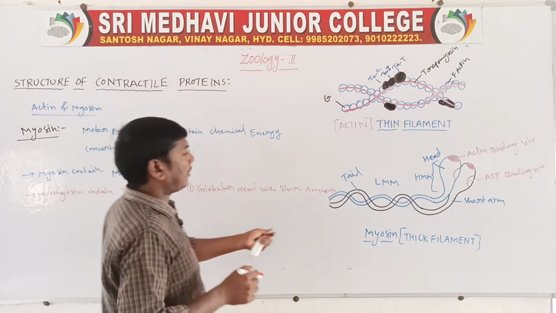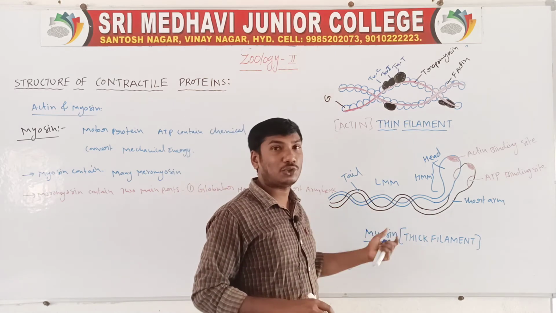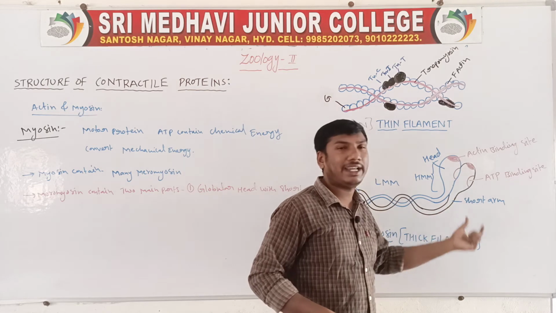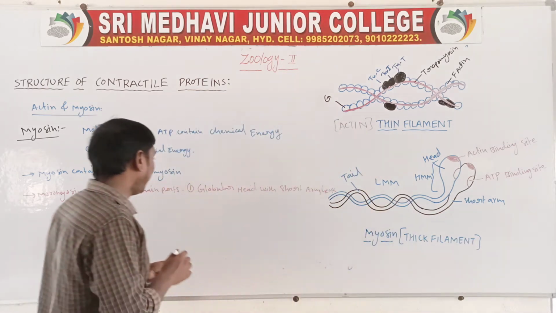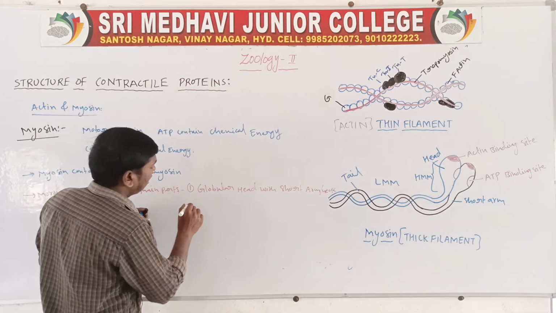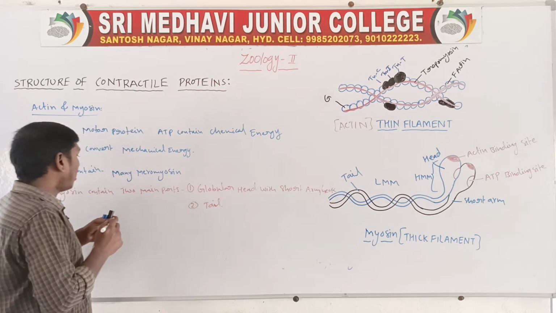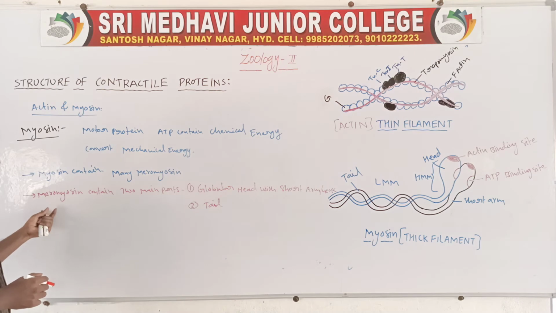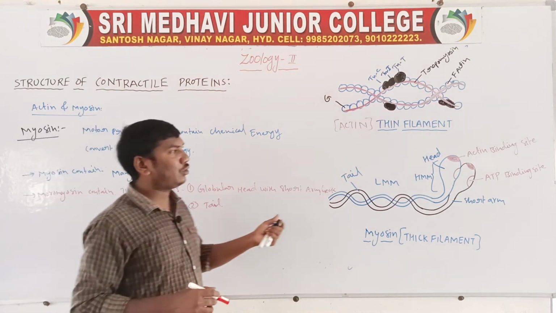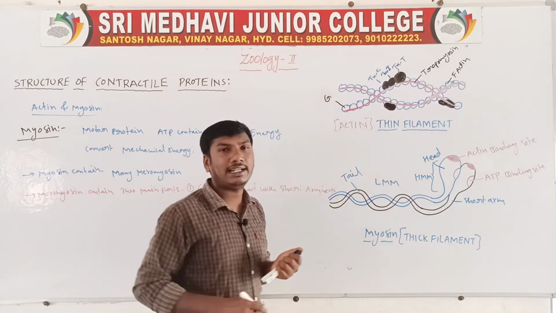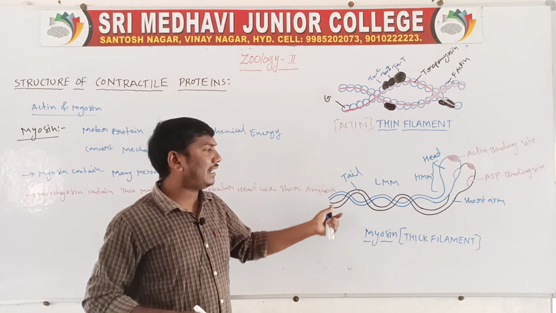So the meromyosin contains two main parts. One is the head and short arm, and the second one is the tail.